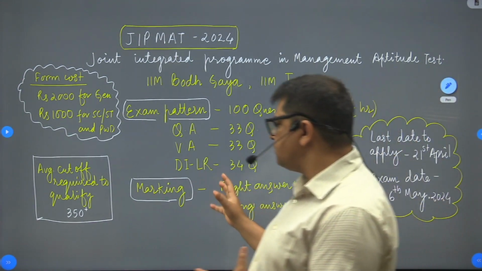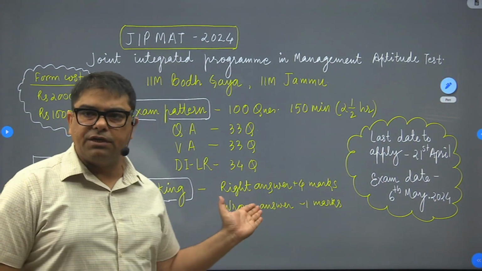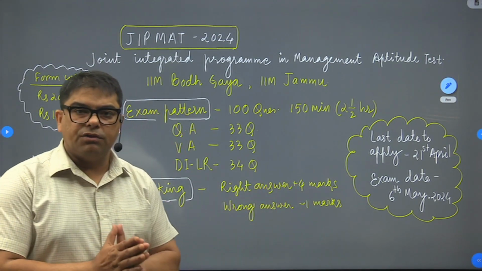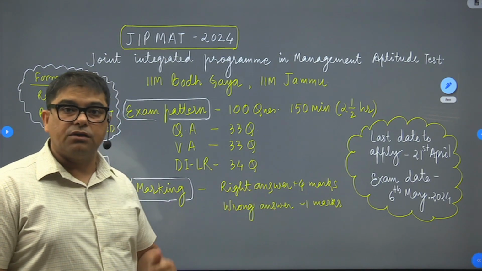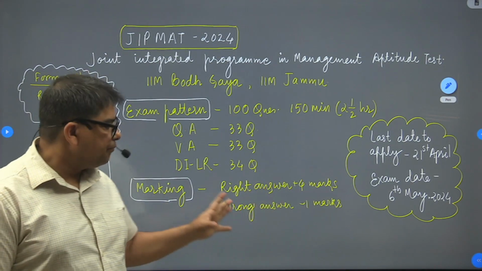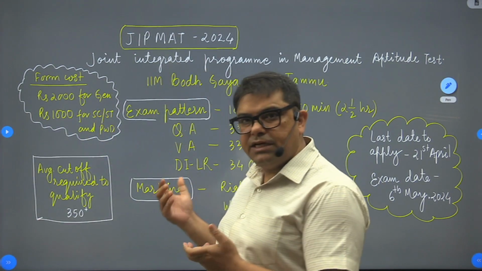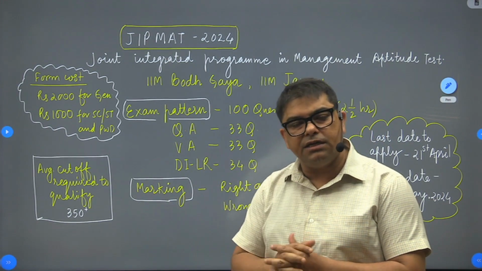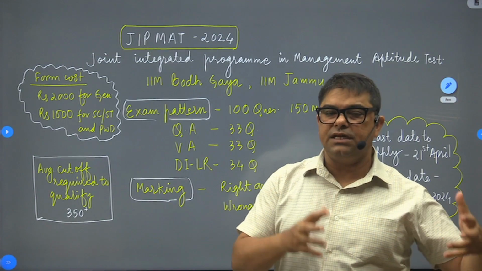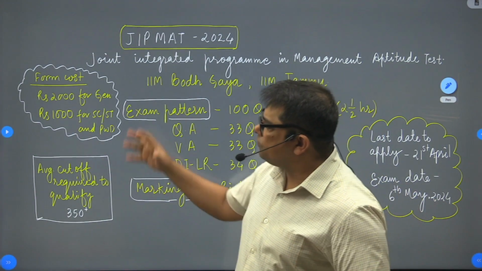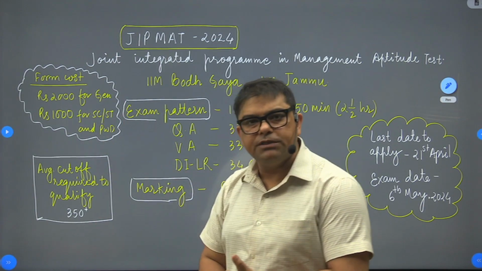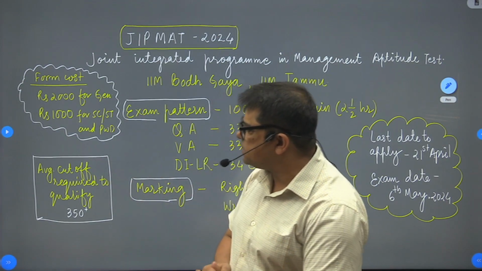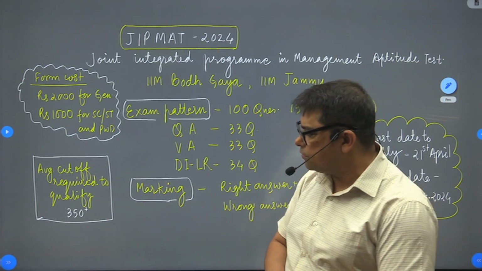Coming on to the marking system, the marking system is again very simple. For every right answer you will get 4 marks, and minus 1 mark you are going to lose from the total score if you have made a wrong attempt. So plus 4 and minus 1. Coming on to the eligibility, you need to be 10th and 12th pass with minimum 60% of marks in the general category and 55% of marks for SC, ST and PWD category. The form cost would be 2,000 rupees for the general category students, that means the unreserved category, and for students with SC, ST, PWD it would cost 1,000 rupees.